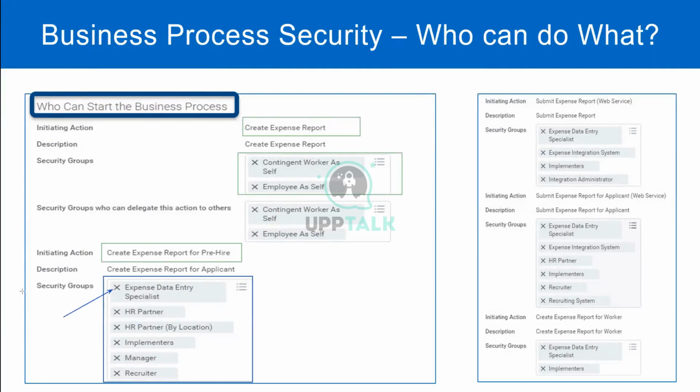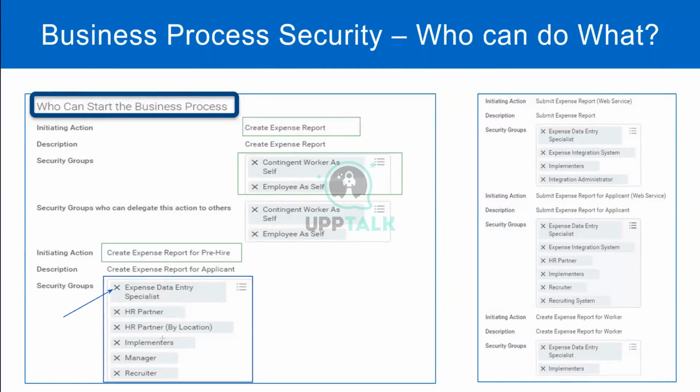Just take it off. Press the X button. Remove it. After you remove it, save it, and then you have to do something special. Activate. That's the most important thing that you have to do after you remove it. Save the security policy, but do not forget to activate.